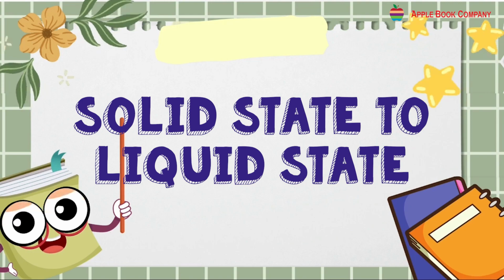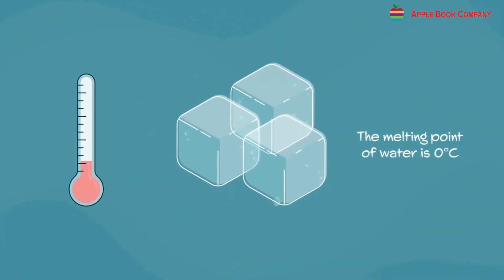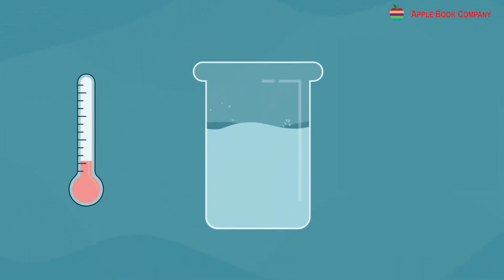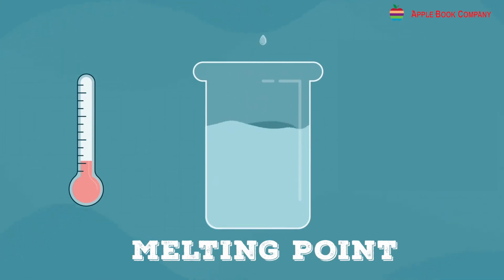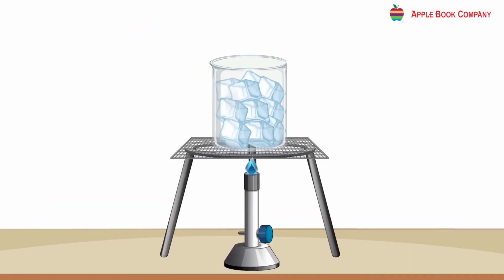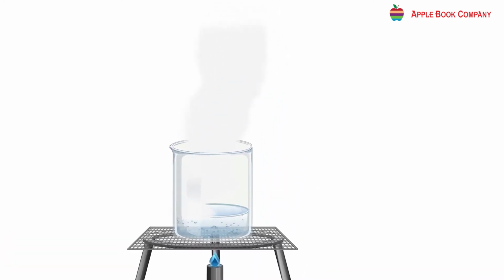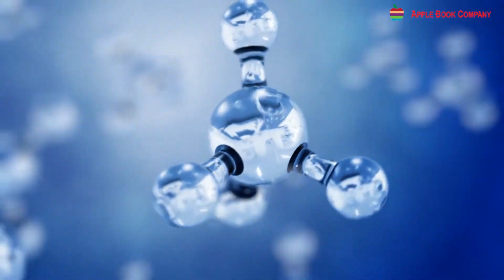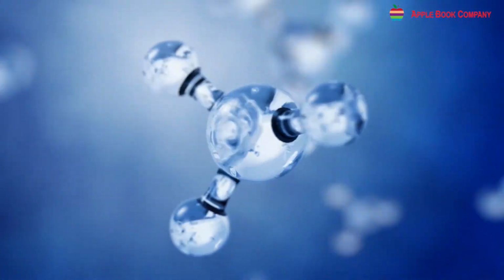Solid state to liquid state. Solids turn into liquid when they are heated. The temperature at which the solids melt to convert into liquid is called the melting point of the solid. At molecular level, when we heat the solid, the molecules gain energy. They start moving, vibrating at a greater speed. The gained energy makes them overcome the force of attraction present between the molecules. This allows the molecules to start moving more freely. Hence, their molecular arrangement changes and the solid converts to liquid.